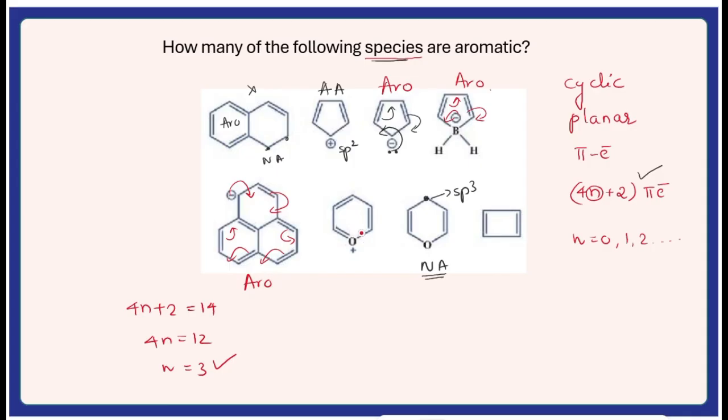Then this is aromatic. Now let's take a heterocyclic molecule where oxygen is a heteroatom and it is giving away its lone pair. That's why it's forming some sort of double bond here, right? Again, this is involved in resonance, hence it is aromatic. So it almost looks like benzene, isn't it? Except for the oxygen. So that's why you can straight away consider it as aromatic. Now, as I told earlier, because of sp3, you can consider this as non-aromatic.